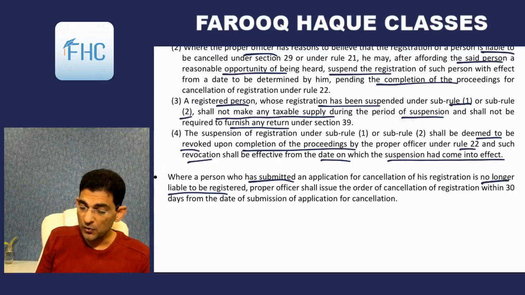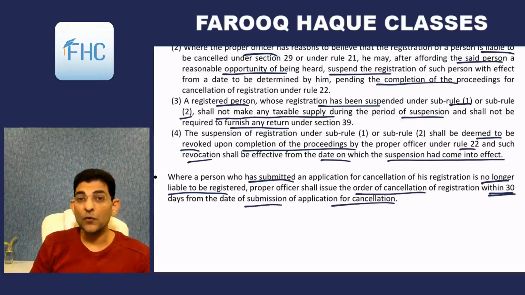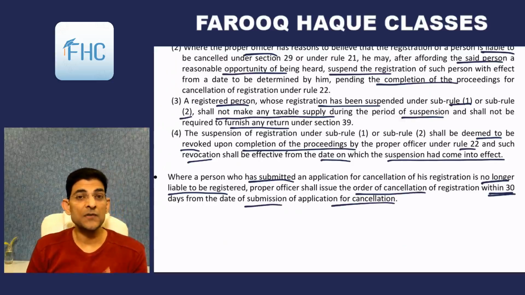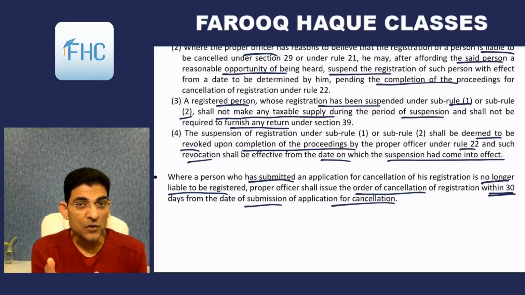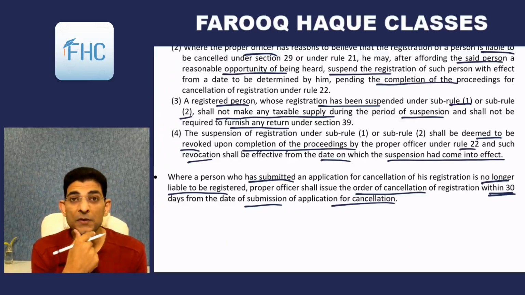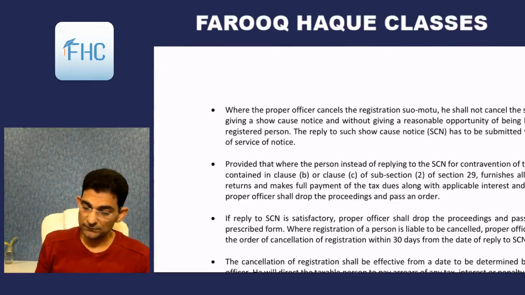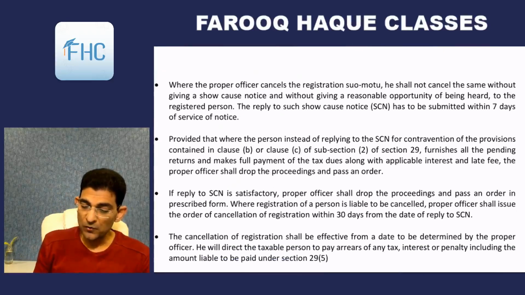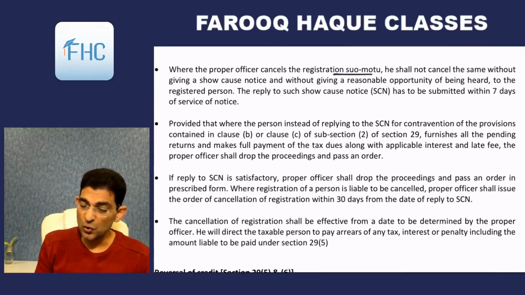Then where the person who has submitted the application for cancellation is no longer liable to be registered, the proper officer shall issue the order of cancellation within 30 days from the date of submission of application for cancellation. So this is the first case where the assessee applies for cancellation, then it has to be decided within 30 days. And where the proper officer cancels the registration suo motu, he shall not cancel the same without giving a show cause notice and without an opportunity of being heard to the registered person.